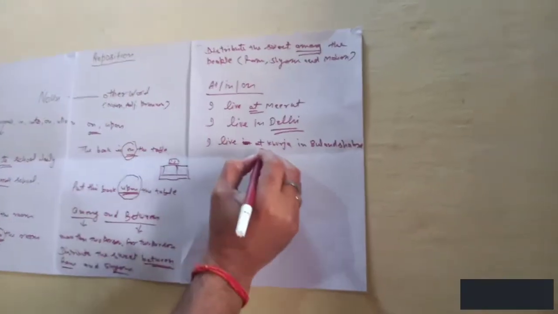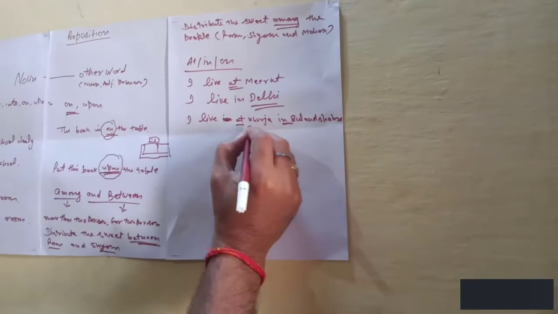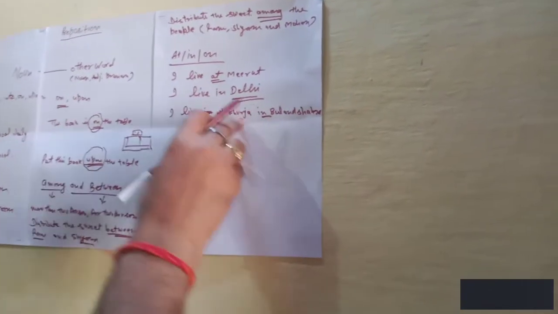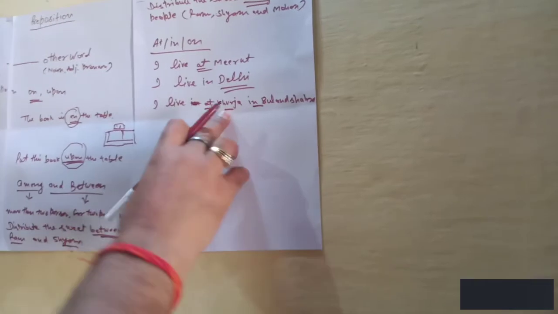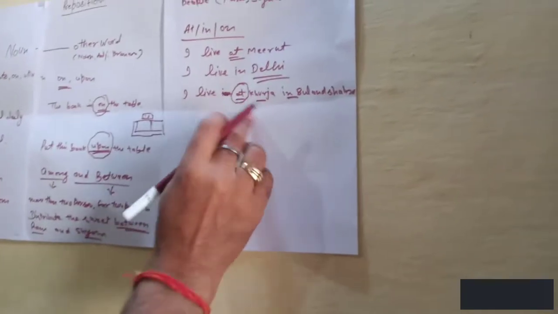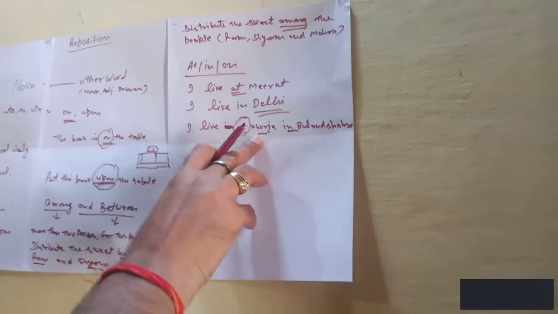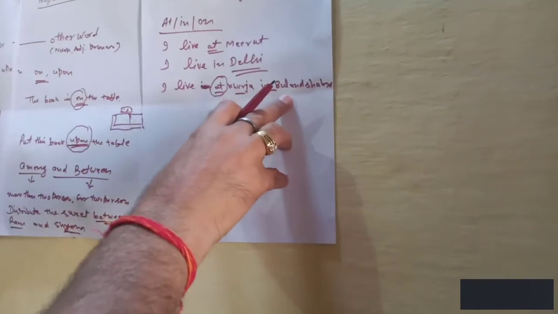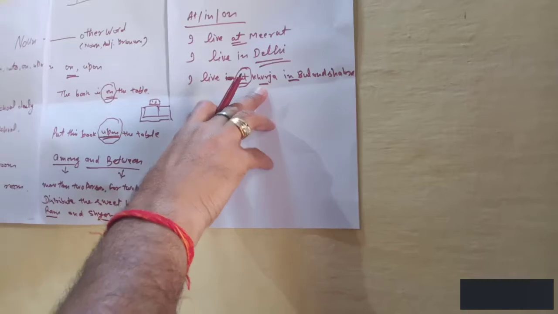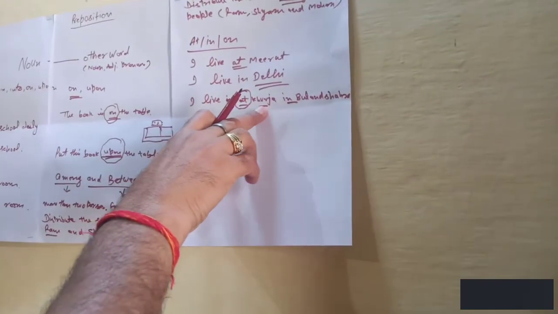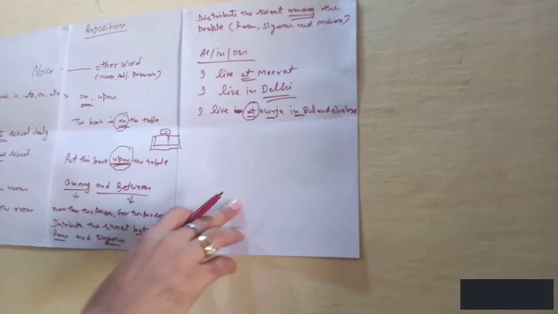So we have used at and in here. Why? Because Khurja is a small city compared to Bulandshahr. Bulandshahr is bigger than Khurja. That's why we have used at before Khurja and in before Bulandshahr. Bulandshahr also is a small city, but it is bigger than Khurja.